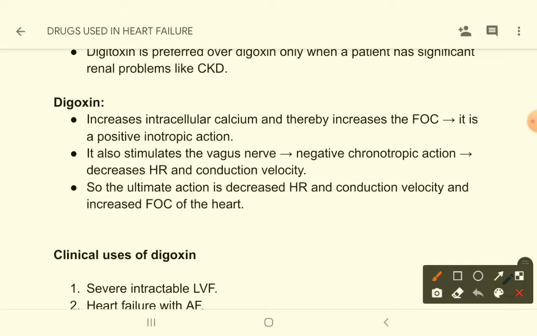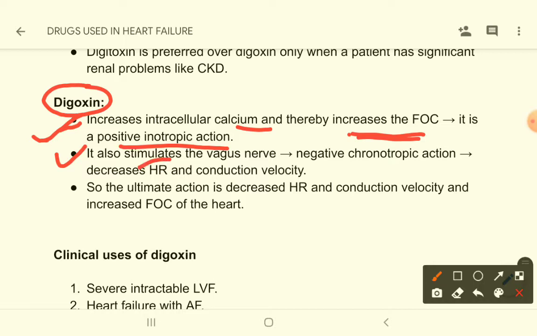Now let's talk about digoxin. It increases intracellular calcium and thereby increases force of contraction. So it is a positive inotropic action. And there is another important feature of this drug: it stimulates the vagus nerve. The vagus nerve is a parasympathetic nerve and that causes negative chronotropic action.